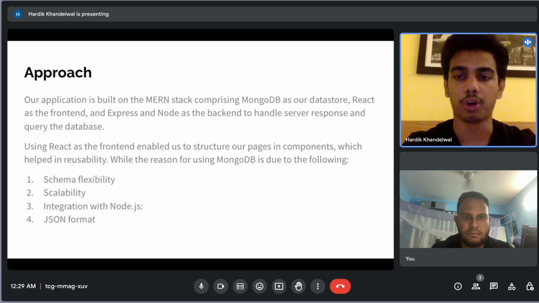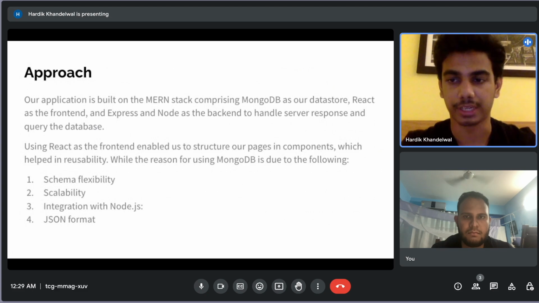We're using MongoDB as our data store, React for our front end, and a local node server in the backend for querying the database. The data flows in JSON formats, which is easy to operate for MongoDB queries. And using React allows us to reuse the components and manage their state effectively. From now, Tejas will continue.